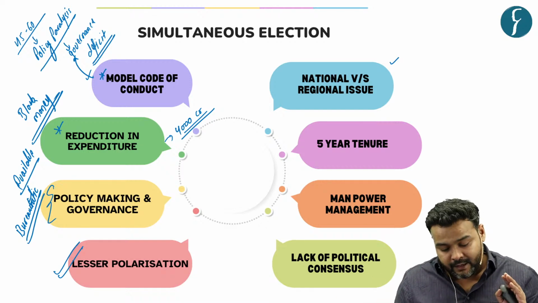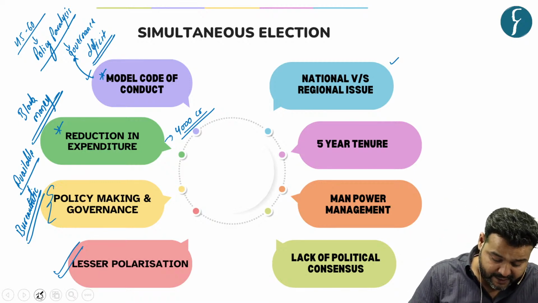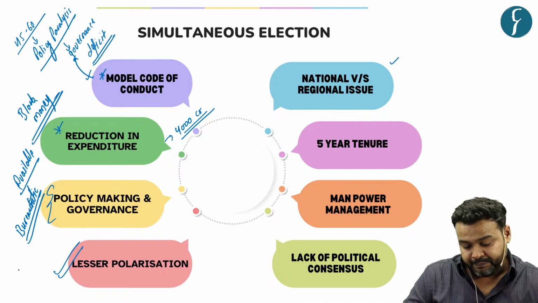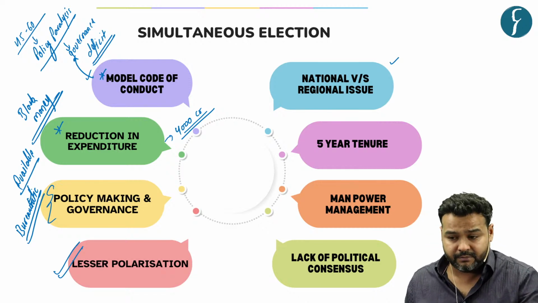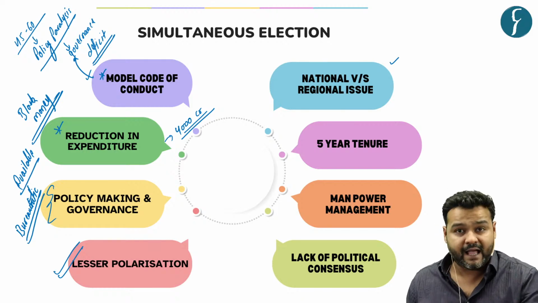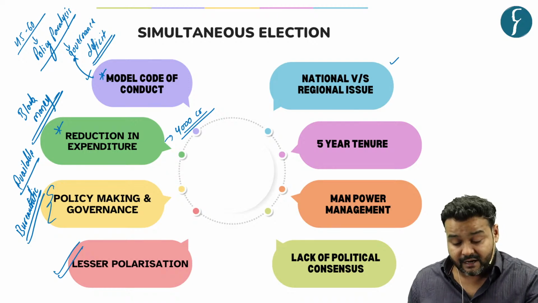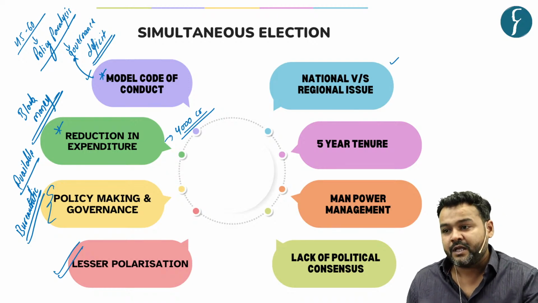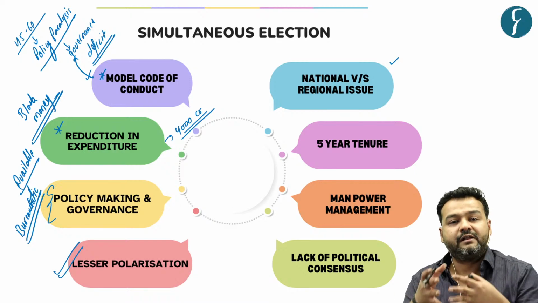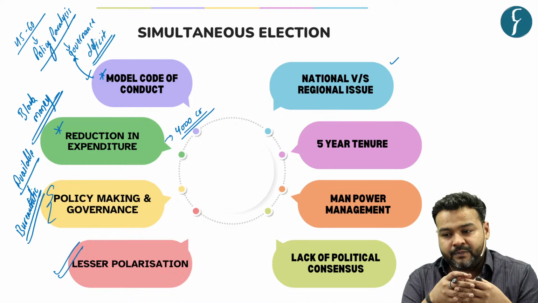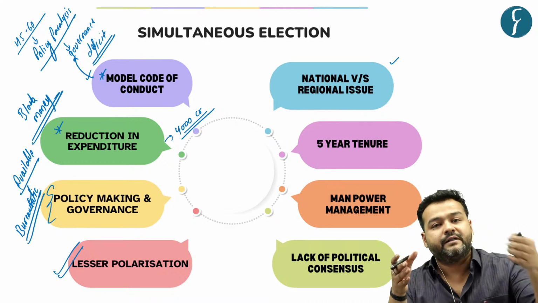Fine. Now, these are the arguments which are in favor of simultaneous elections, that this will help in mitigating all these issues. Then why so late in bringing it back on track? Because of some arguments which are against simultaneous elections. Now, proponents who are against it say that the true federal character lies in the regional issues being separated from national issues.